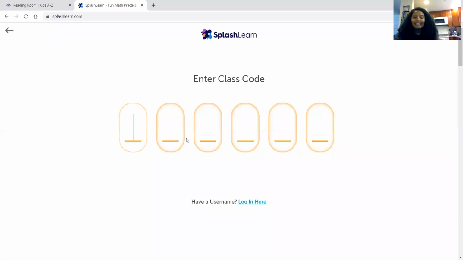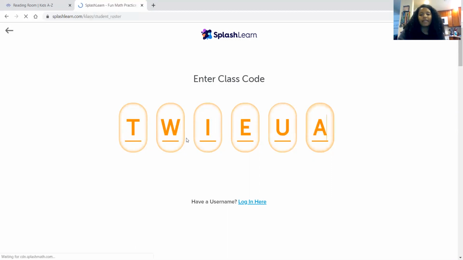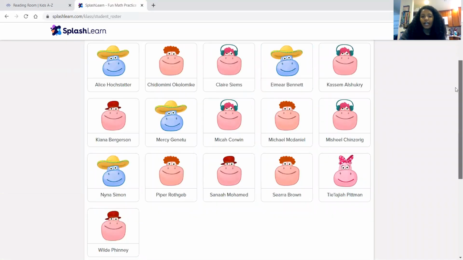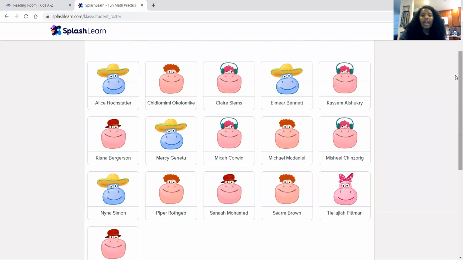So the class code is T as in Thomas, W, I, E, U, A. So I'm going to type that right now. T, W, I, E, U, A. And that will give me access into our class. Then you're gonna select your child, or your child can select themselves, and then they'll type in their password. Their password again is Madrona, all lowercase.